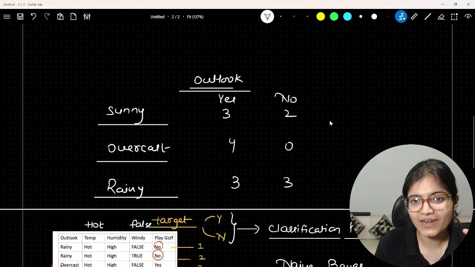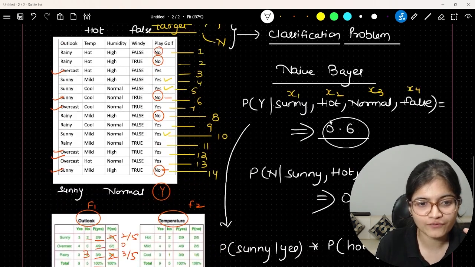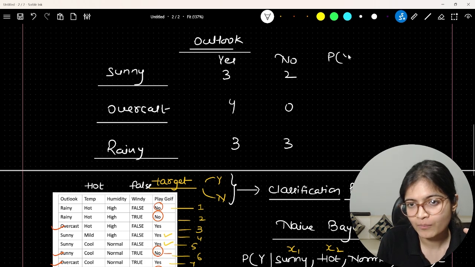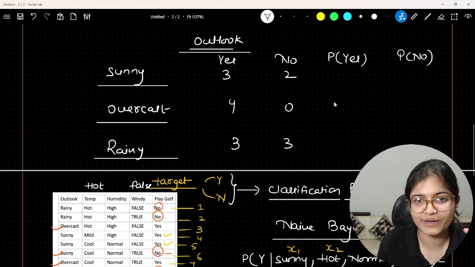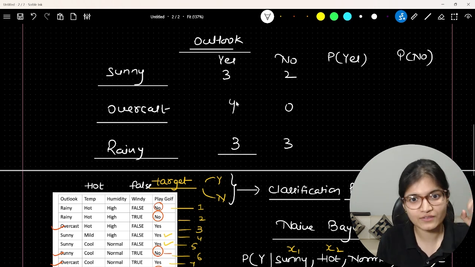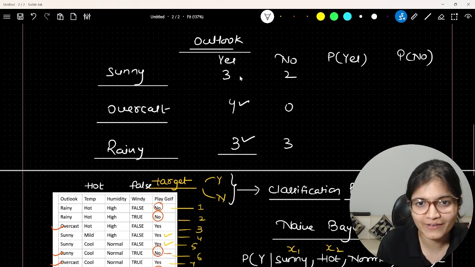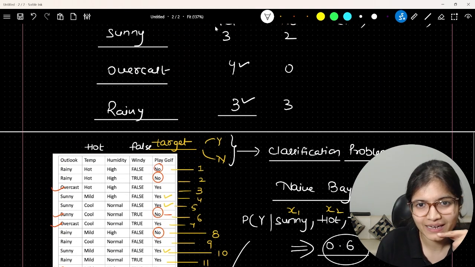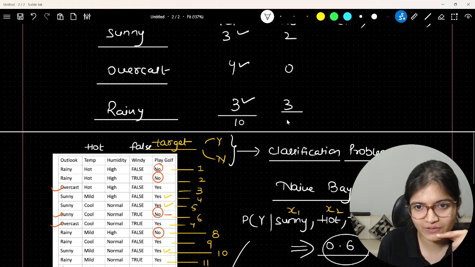Okay. So now if I ask you what is the probability of yes and no for all these 3 outlooks that we have, the probability of yes and the probability of no, you can easily evaluate. Probability of yes will be, obviously, total number of yeses that we have is 4, 5, 6, 7. You will be able to see it will be 4, 5, 6, 7. It will be 10. Okay. And this will be 5.